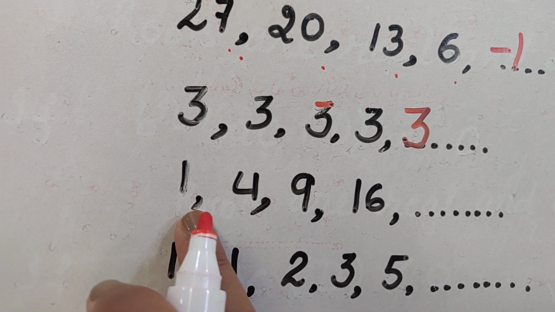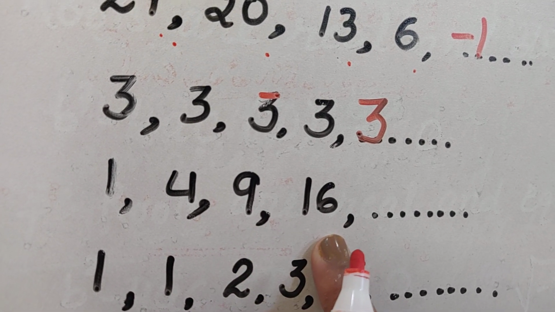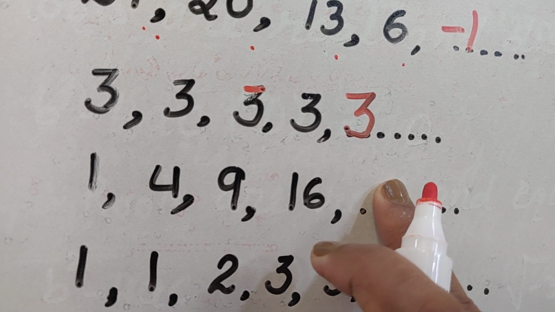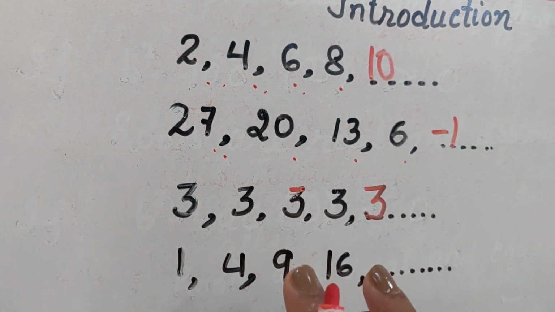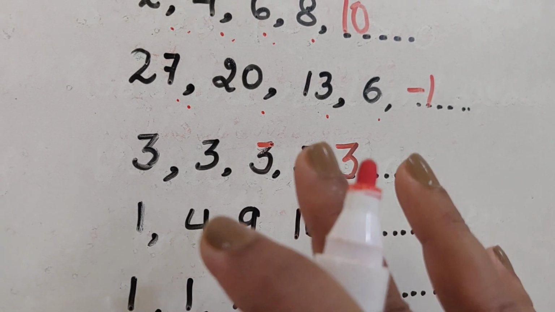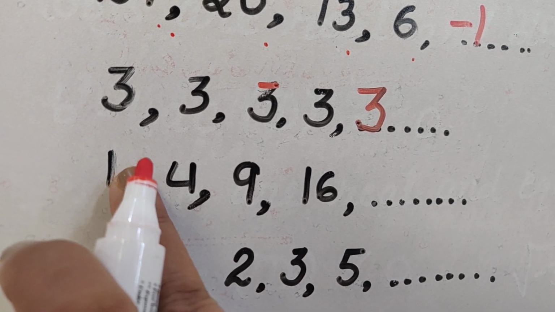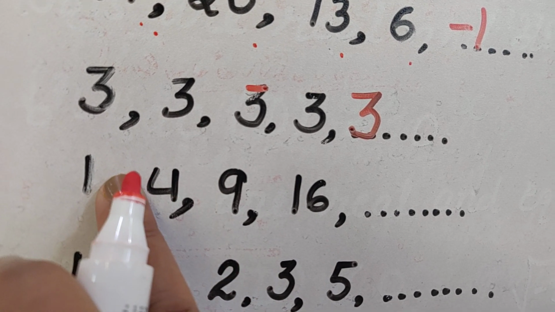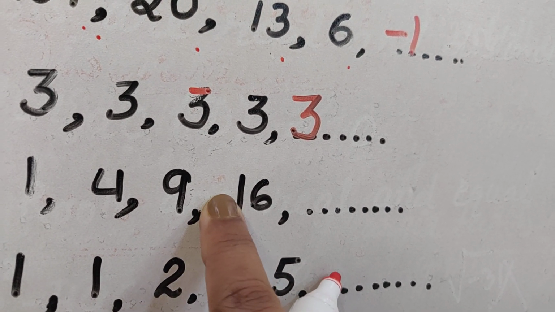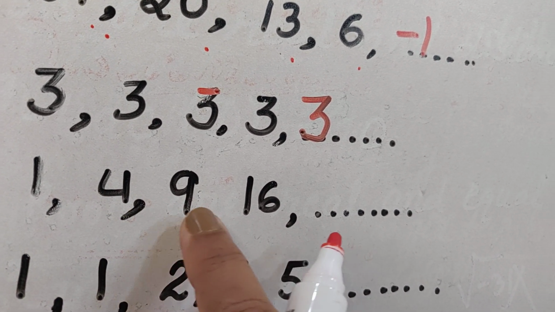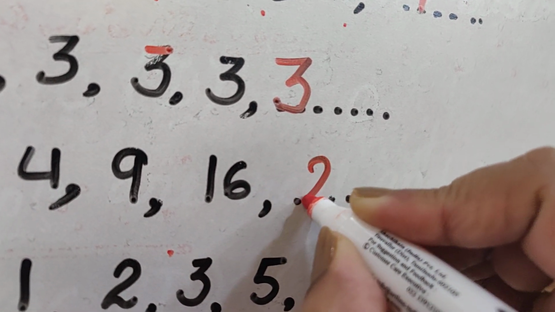Now let us see the fourth series. Fourth list of numbers. It is 1, then 4, then 9, then 16. What is the next number? Think about it. In all these series, some pattern is being followed. You have to observe the pattern carefully and then only you will be able to tell the next number. Here you can see when we are coming from 1 to 4, we are adding 3. Here we have added 5. Here we have added 7. 3 is added, 5 is added, 7 is added. That means now 9 will be added and the next number is going to be 25.